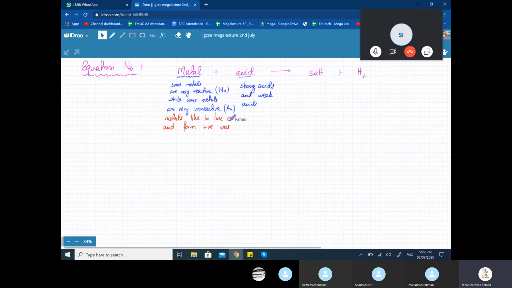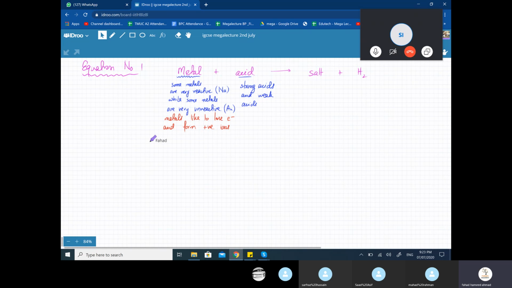But some other metals that have a lot more protons, for example, iron, are also very unreactive. I mean, you make cars out of iron. Iron does react, it does rust, but it does it very, very slowly. So iron has 26 protons. So maybe iron is holding its electrons very strongly close to it and it doesn't like to lose electrons. But the difference in reactivity of metals is how quickly it would lose electrons.